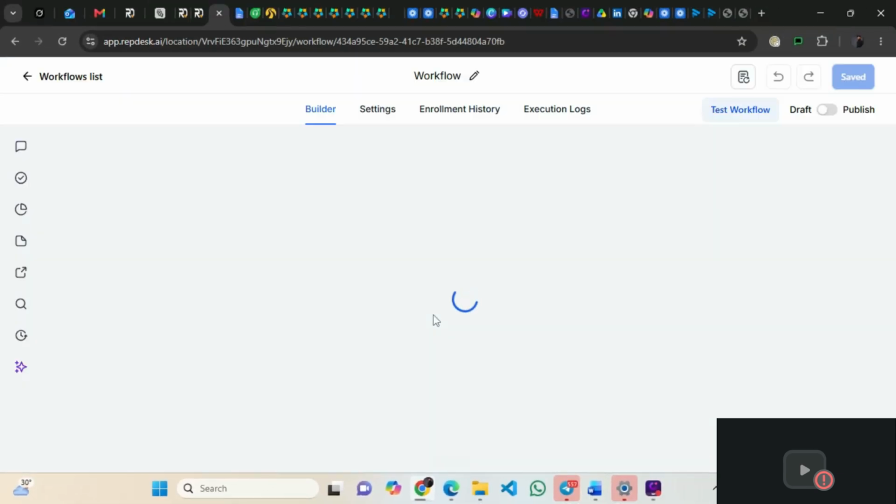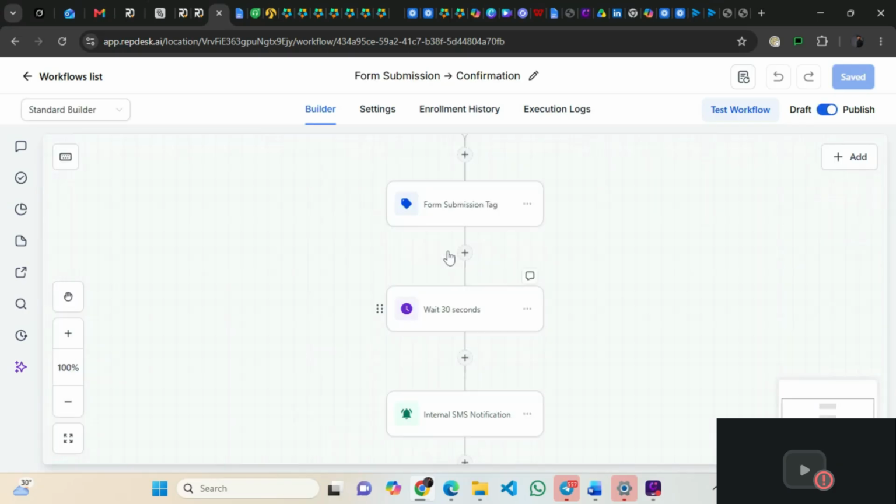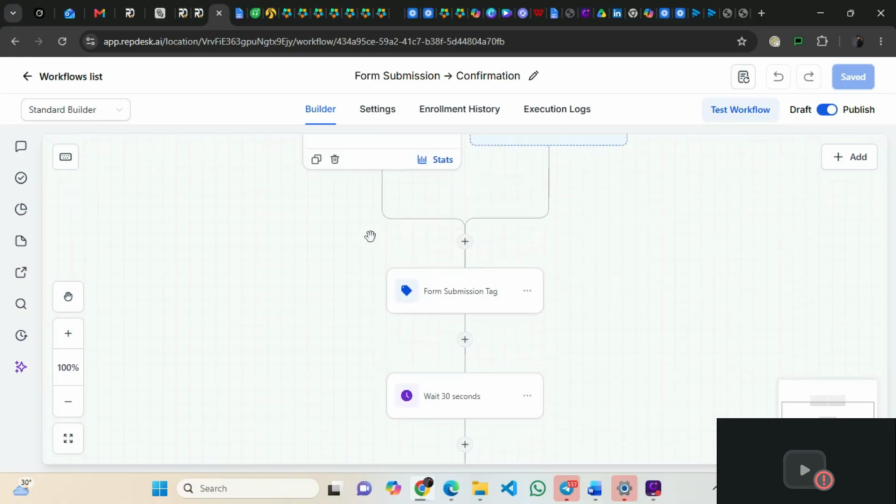The form actually is, okay, I'll show you once I'm done with the explanation. I'll go back to the form submission page, to the form itself, so you'll see how it is.